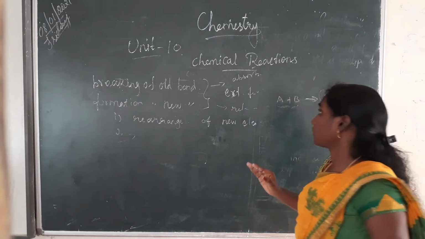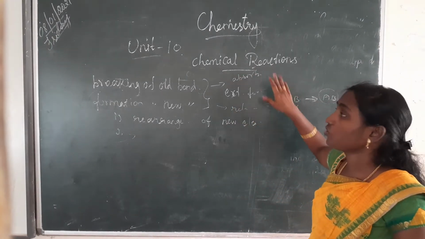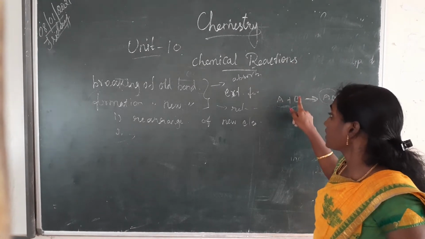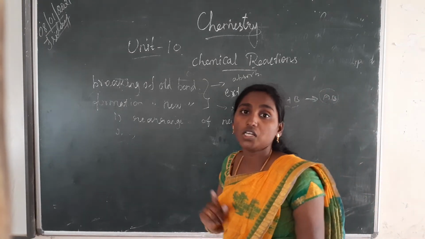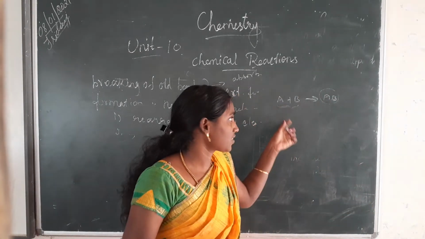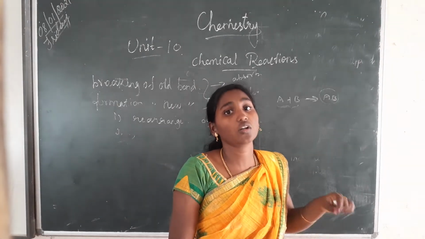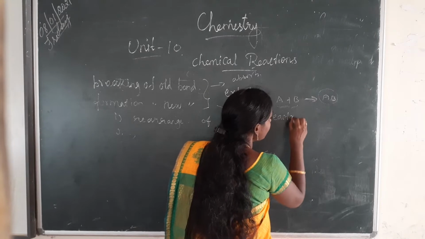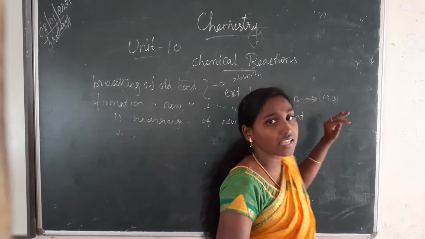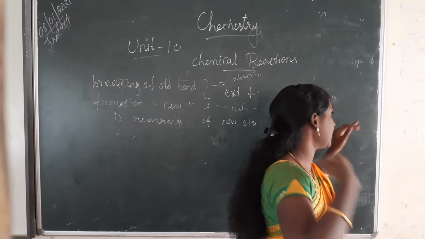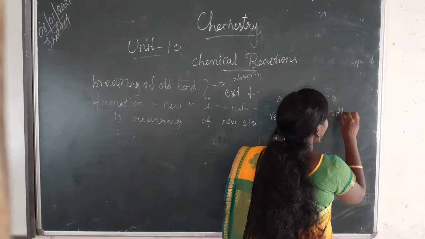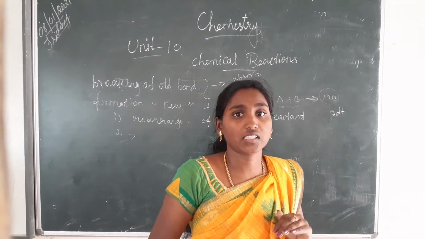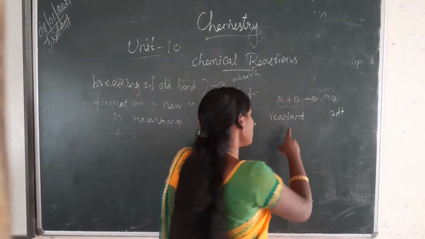Then next, this is the simple chemical reaction I have written. In this chemical reaction, the left side element or molecule is called the reactant, reactant element or reactant molecule. Then the right side element or compound is called the product. Then this arrow indicates the direction of the reaction. Have you understood? Then next, one simple equation.